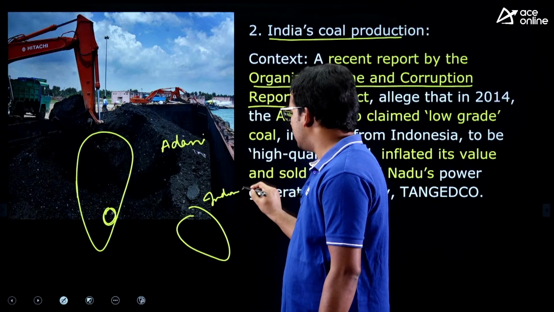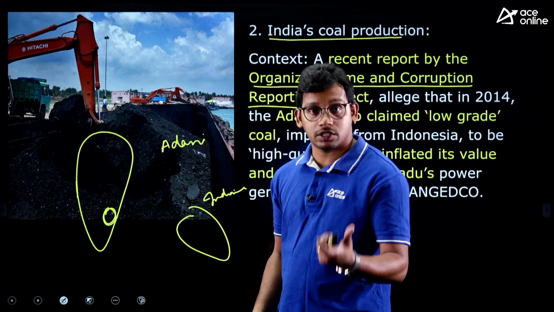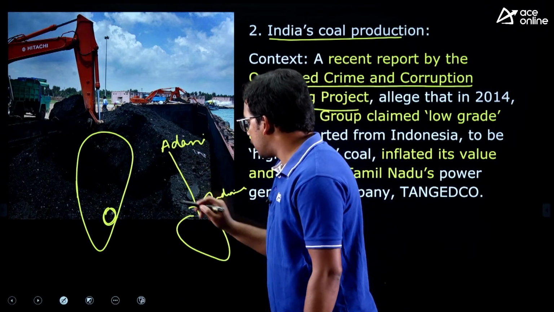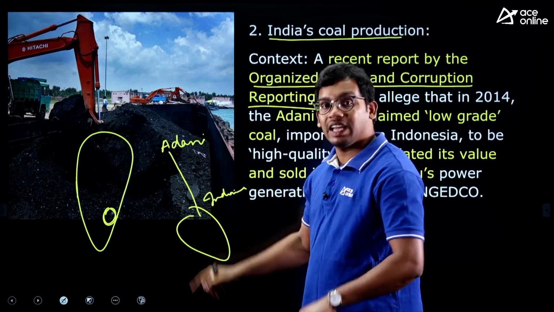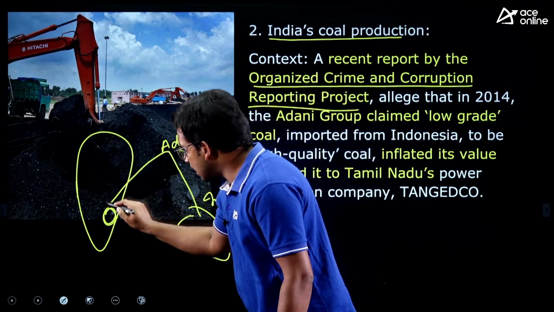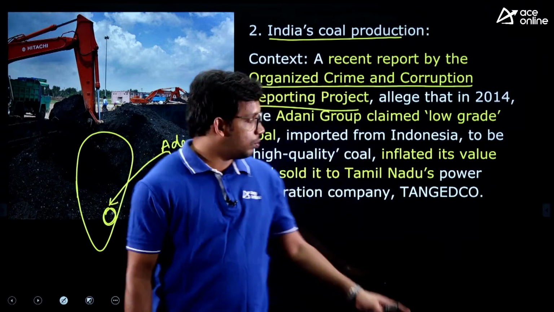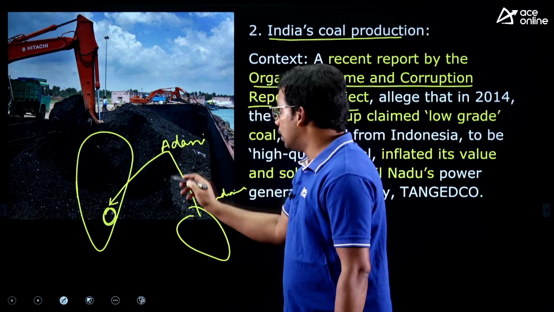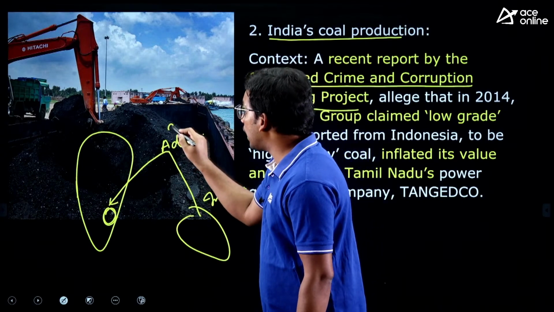It is not very important to remember countries, but you need to understand the issue, right? Adani imported the cheaper quality coal from Indonesia and then sold it to the Tamil Nadu power generation company, a government PSU, by quoting that it is high quality.